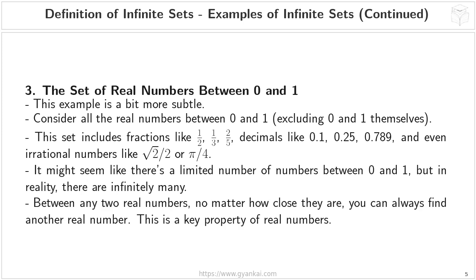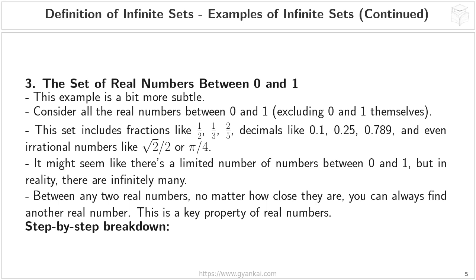The key to understanding this is realizing that between any two real numbers, no matter how close together they are, you can always find another real number. This is a fundamental property of real numbers. Let's look at a step-by-step breakdown to illustrate this.